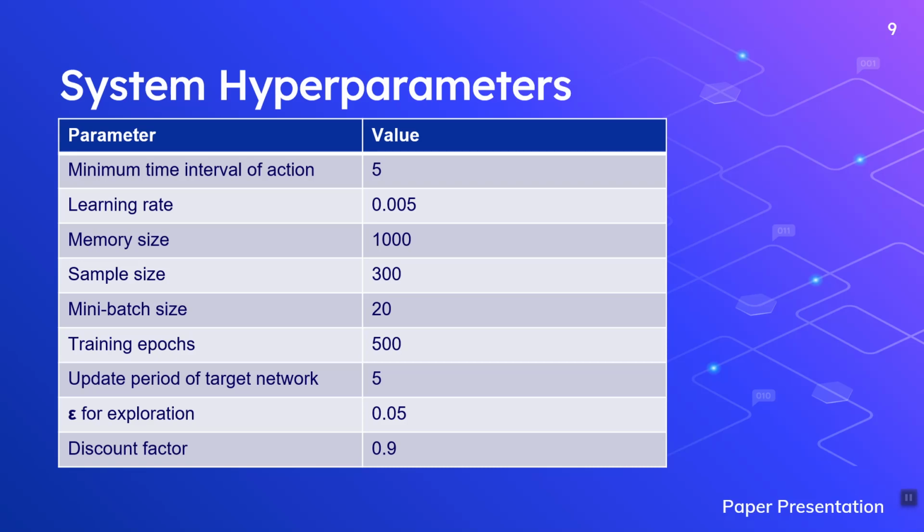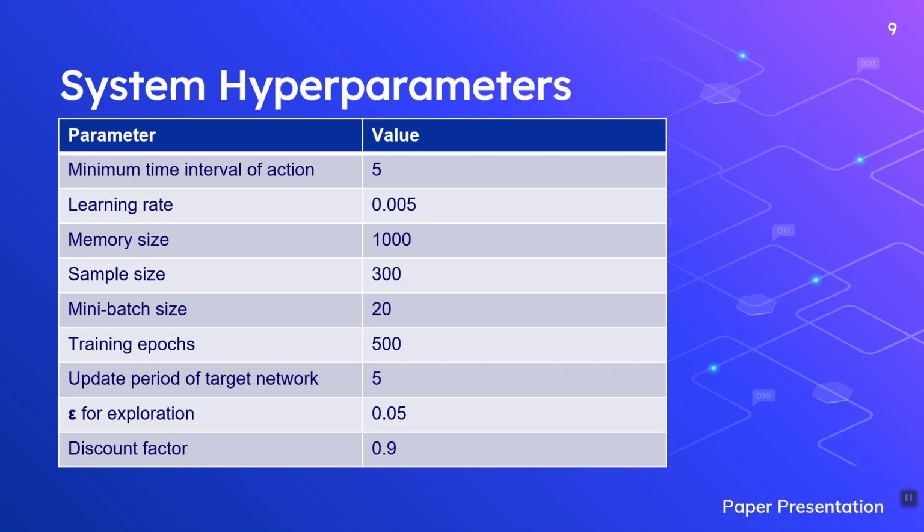We have a memory size of 1000. That means we can have 1000 samples in our experience replay memory. The sample size is 300. That means at a time we take 300 random samples from the memory and send it to the network for training. We have a minibatch size of 200. That means the network takes 5 samples at a time for the training.